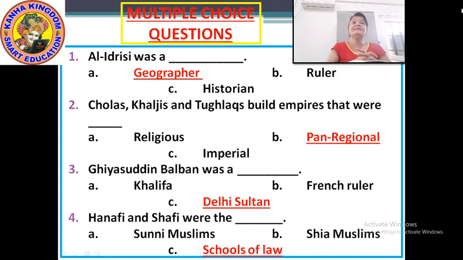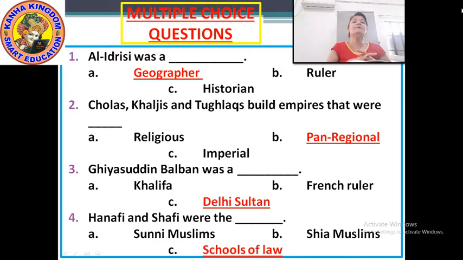So our answer is option B, pan-regional. Cholas, Khiljis and Tughlaqs built empires that were pan-regional. Okay. Next,